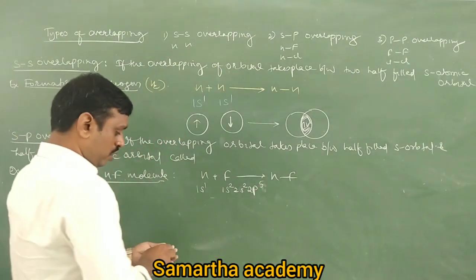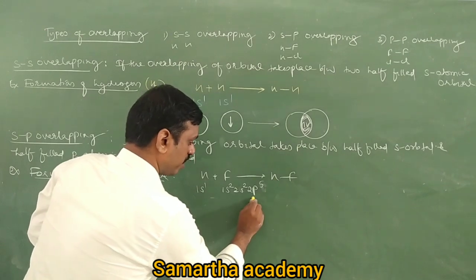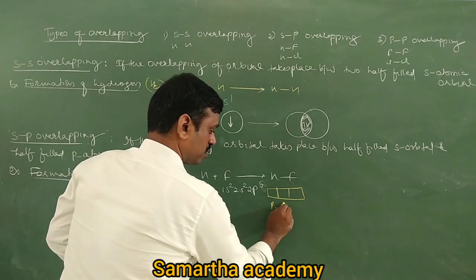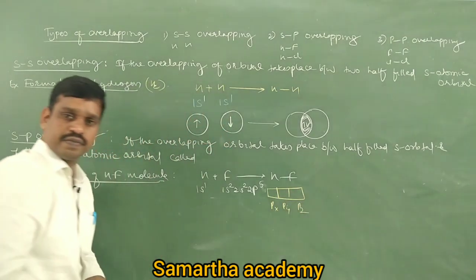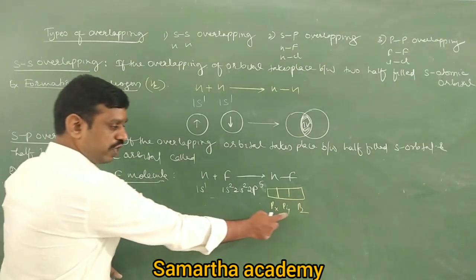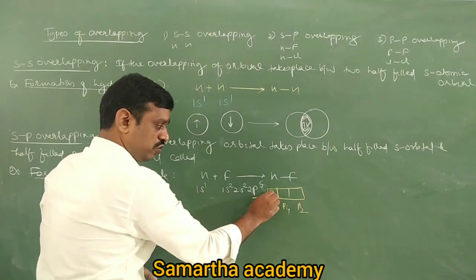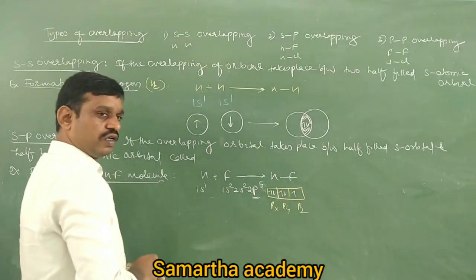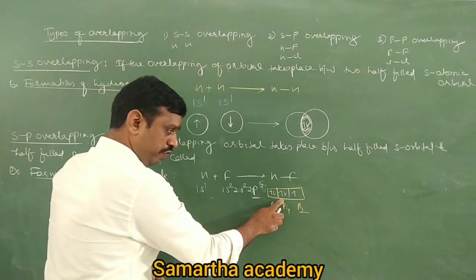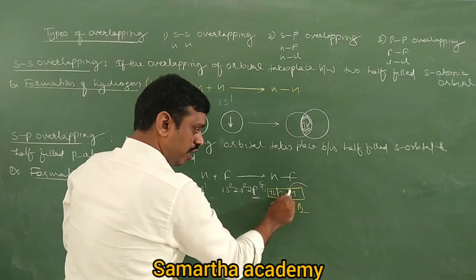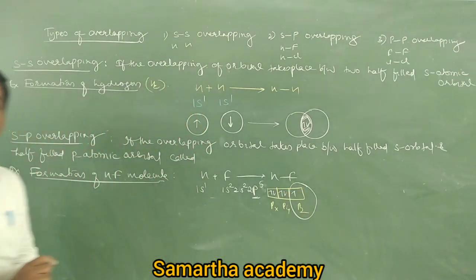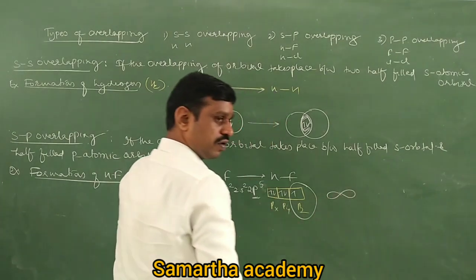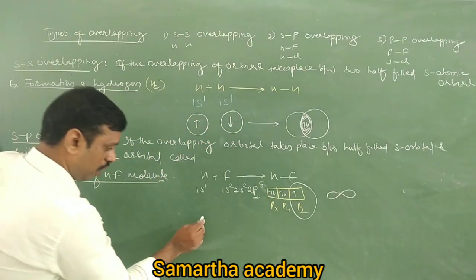Now, this 2p5, can I write it like this? The p orbital has px, py, pz. So in px, py, pz there are how many electrons? Five. You just fill five electrons: 1, 2, 3, 4, 5. Now tell me, px orbital, py orbital, pz orbital, which orbital has the unpaired electron? Pz. Therefore I will take the pz orbital like this.